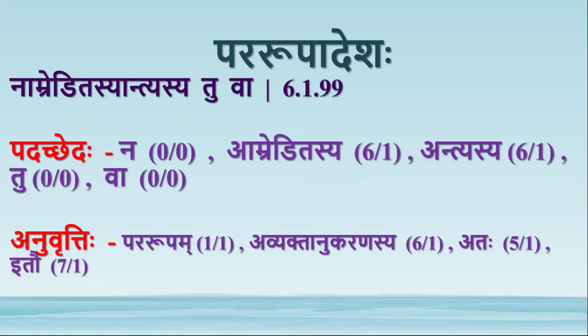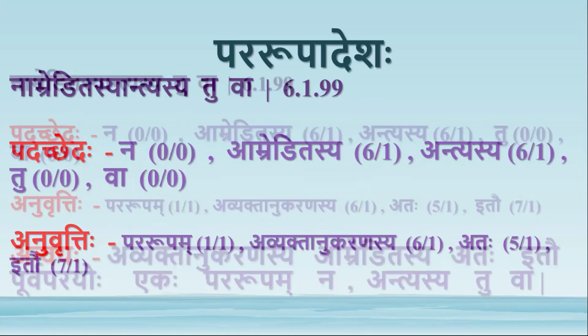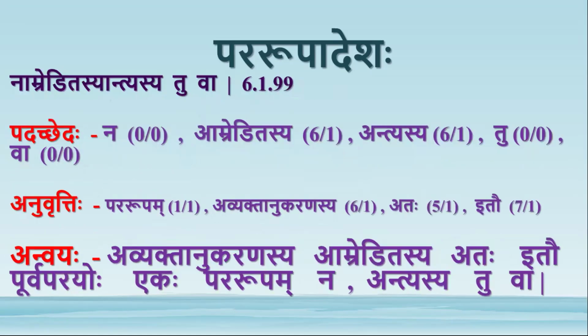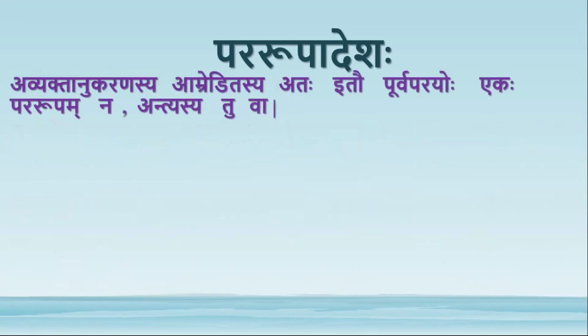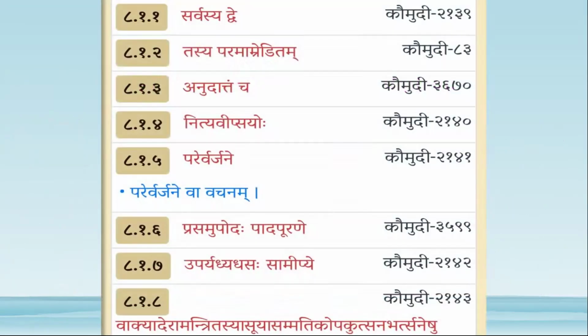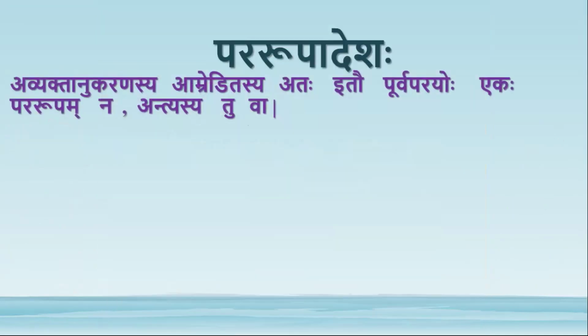The whole sutra, the previous sutra, comes as anuvritti to this sutra. So whatever the rule which was told by the previous rule is restricted here. Avyaktanukaranasya amreditasya ataha itau purvaparayoho ekah pararupam na antyasya tu va. I will explain. Avyaktanukaranasya amreditasya ataha itau purvaparayoho ekah pararupam na.